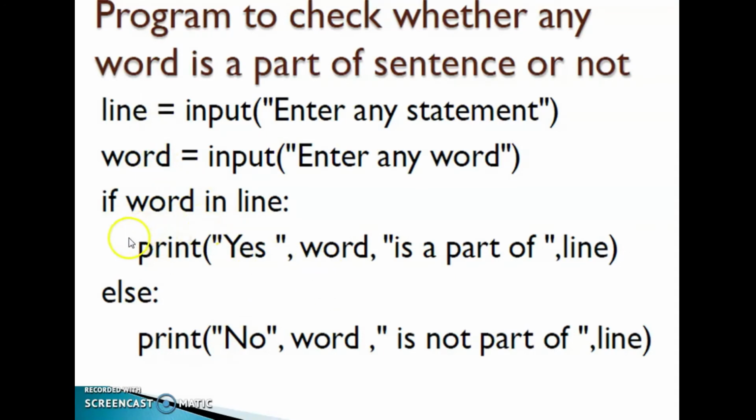We do this by using if word in line. If the word is present in line, then print 'Yes, word is a part of line'. Otherwise print 'No, word is not part of line'. So by using this if statement, you can check whether the word is present in this sentence or not. If the condition is satisfied, it will print this statement, otherwise it will print the other statement. Clear?